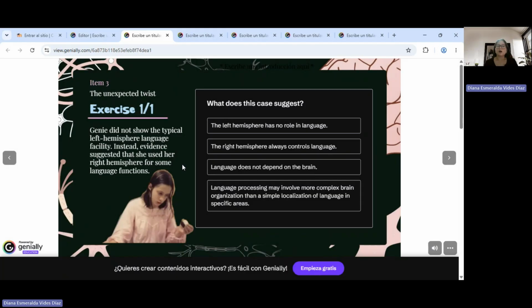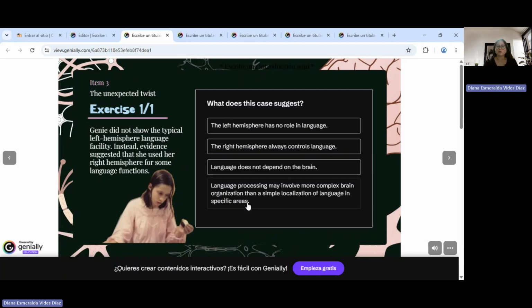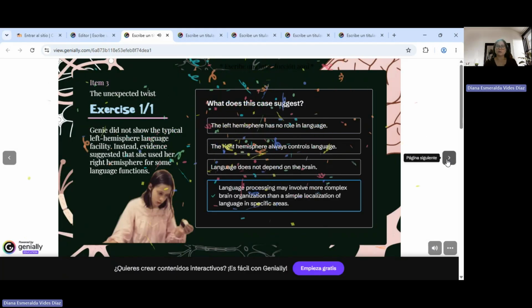And then we have language does not depend on the brain. Of course, it depends on the brain. We have this machine that conducts everything that we do, right? So it does depend on the brain. But it says that language processing might involve more complex brain organization than just the left hemisphere being in charge of language. No, it's more than that, right? So let's put this one, and it's correct.